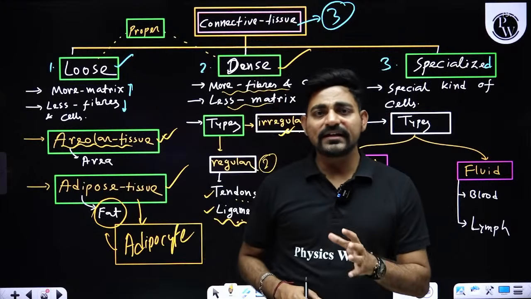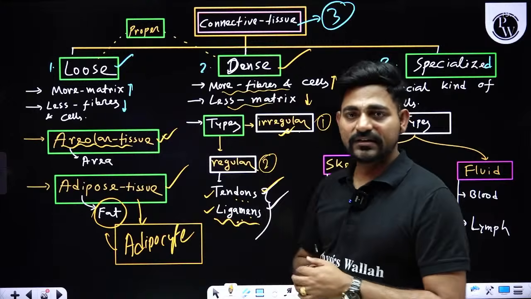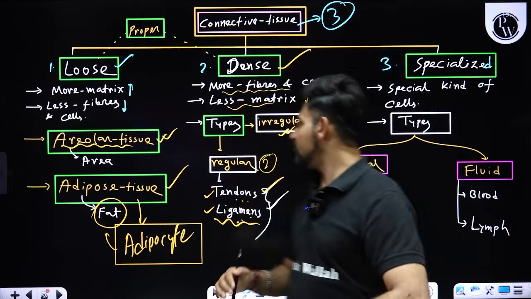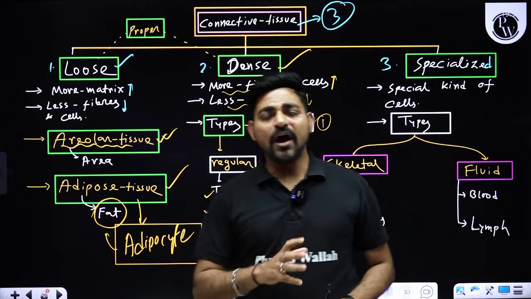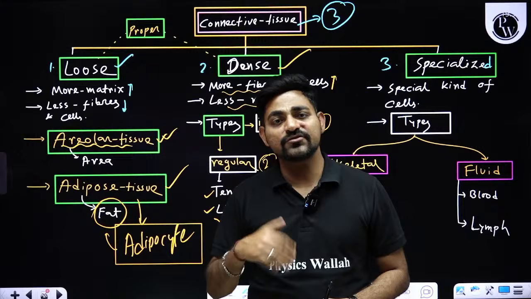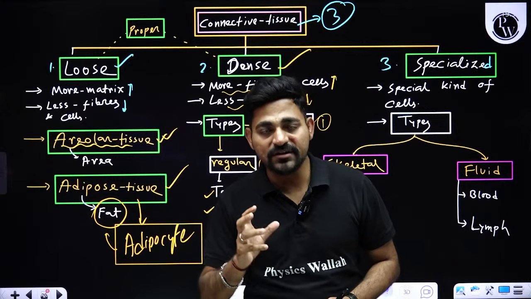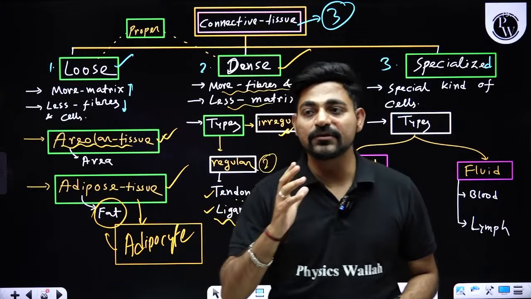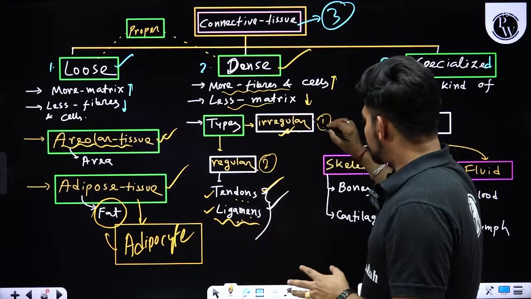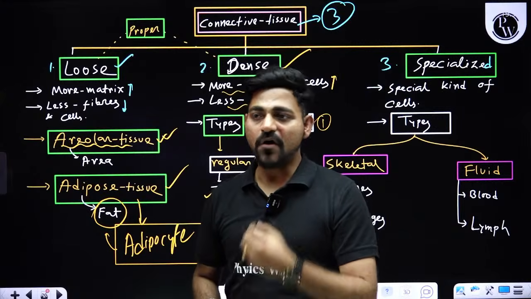What do you call the outer layer of the kidney? Capsule. So one layer of that capsule is also made up of dense irregular connective tissue. What do you call the outer covering of your liver? Glisson's capsule. That's also made up of dense irregular connective tissue. What do you call the outer covering of your bone? Outer covering of your cartilage? Periosteum and perichondrium. Periosteum is the outer covering of your bone. Perichondrium is the outer covering of your cartilages. So that periosteum and perichondrium is also made up of dense irregular connective tissue. So along with epithelial tissue, it's the dense irregular connective tissue that also forms the outer covering of our internal or visceral organs.